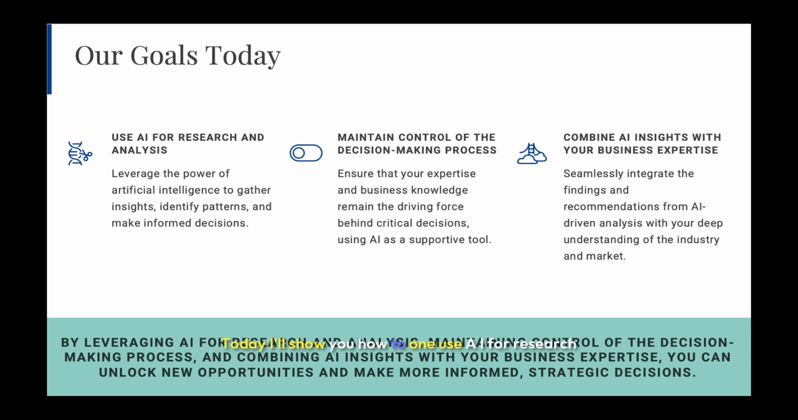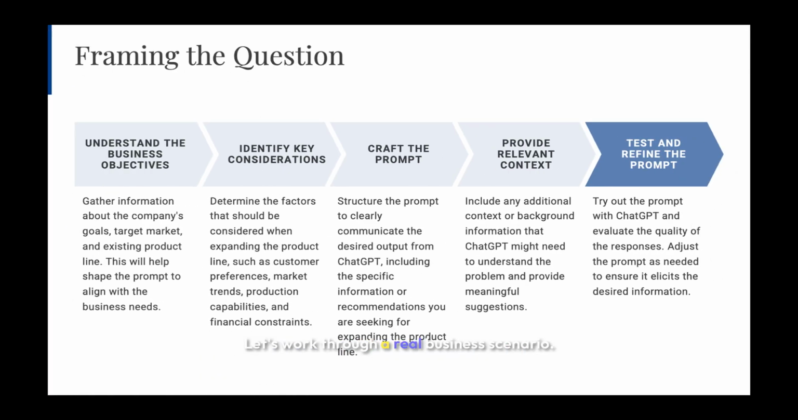Today, I'll show you how to: 1. Use AI for research and analysis. 2. Maintain control of the decision-making process. And 3. Combine AI insights with your business expertise. Let's work through a real business scenario. Imagine you're deciding whether to expand your product line. Here's how to use AI while staying in control.